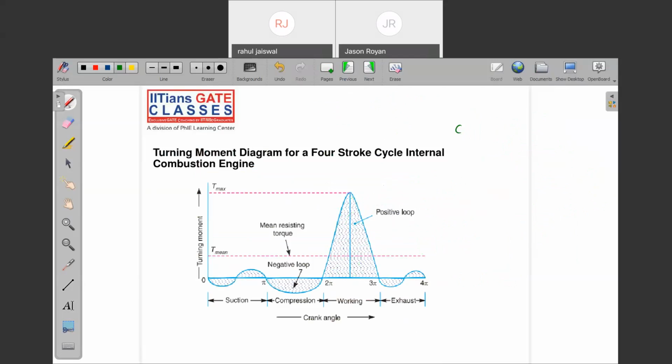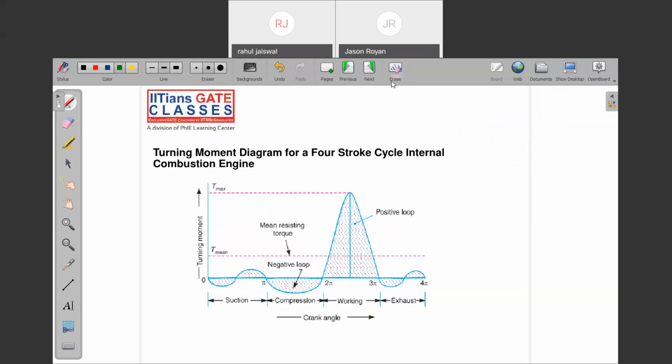Just the last thing, the coefficient of fluctuation of energy. This is nothing but delta E divided by the total work done in a cycle. And how do we get the work done in a cycle? From the turning moment and crank angle diagram. We call it the T theta diagram. Are you getting my point? Is it clear?